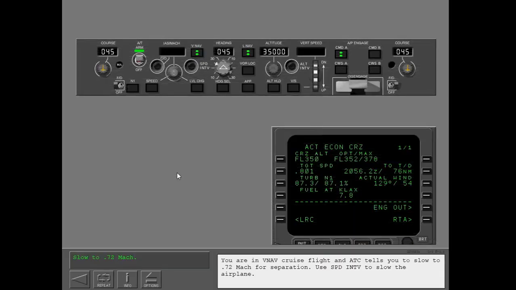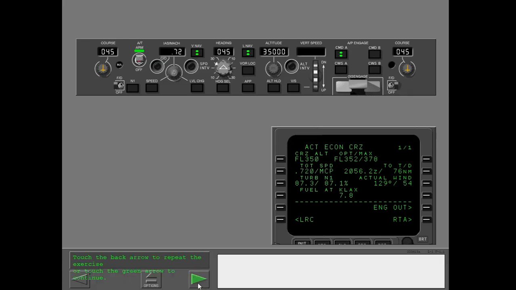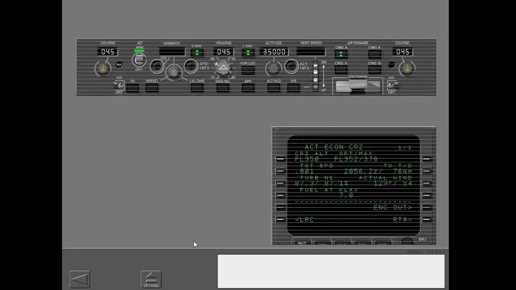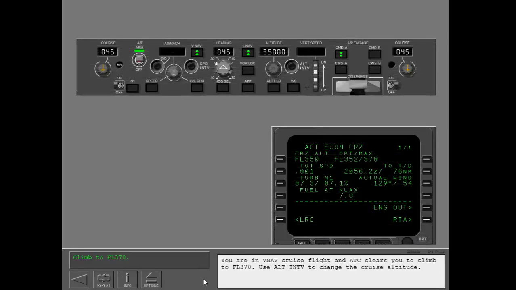You are in VNAV cruise flight, and ATC tells you to slow to 0.72 Mach for separation. Use speed intervention to slow the airplane. You are in VNAV cruise flight, and ATC clears you to climb to flight level 370. Use altitude intervention to change the cruise altitude.